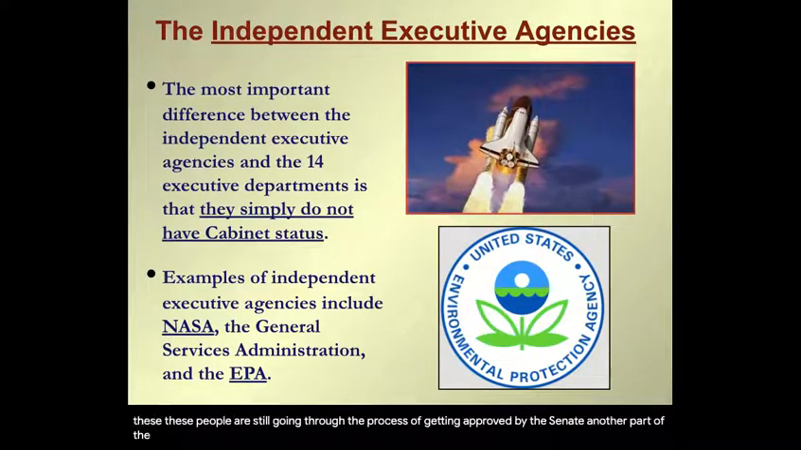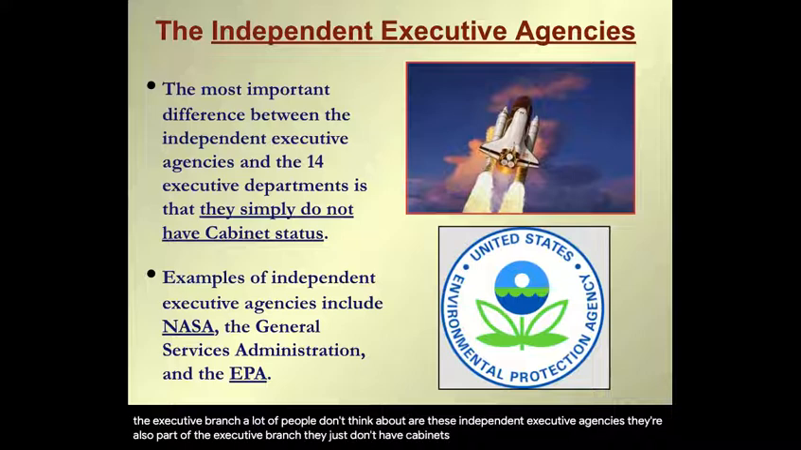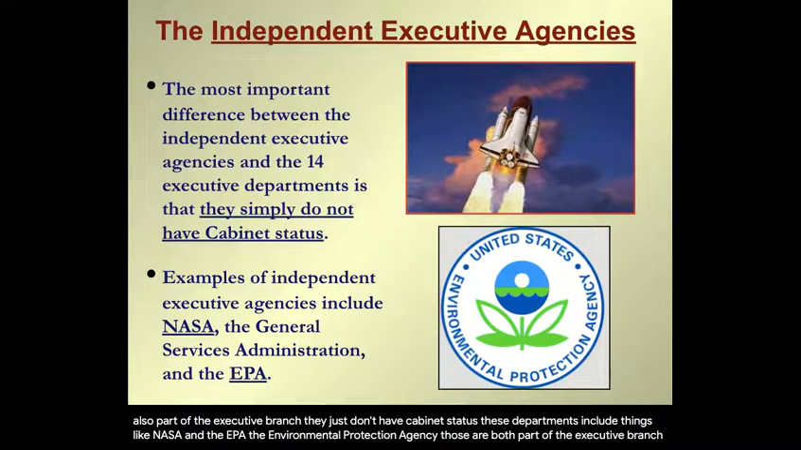Another part of the executive branch a lot of people don't think about are these independent executive agencies. They're also part of the executive branch, they just don't have cabinet status. These include things like NASA and the EPA, the Environmental Protection Agency. Those are both part of the executive branch.